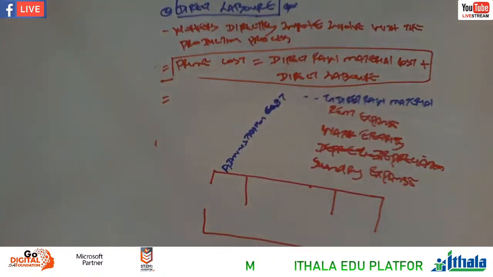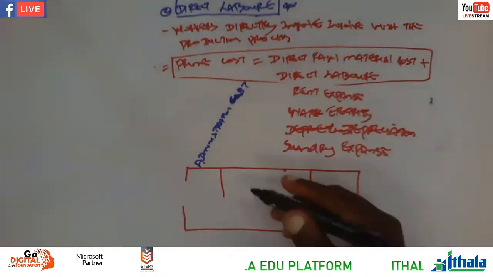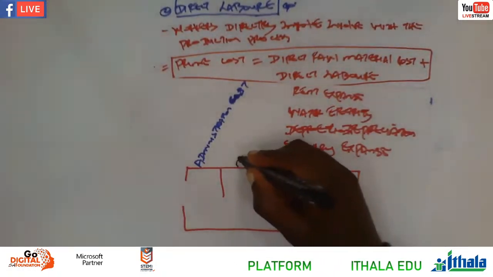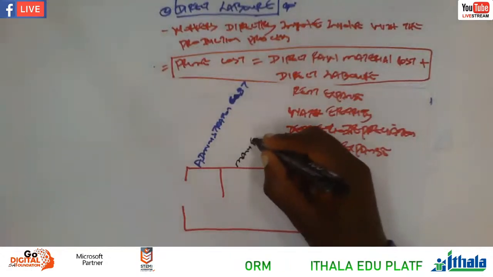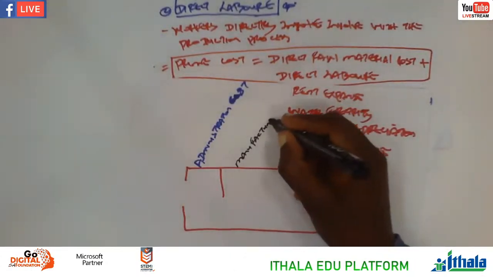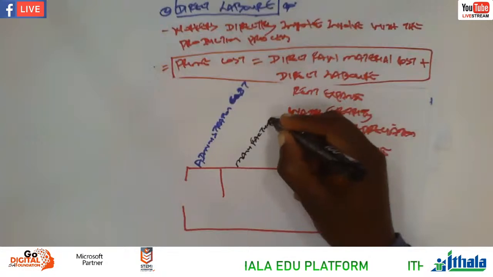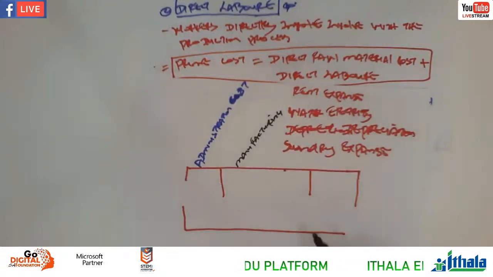We have manufacturing. Remember what we are doing here, basically we are doing manufacturing, or we call it production. That's where everything takes place, the production process.